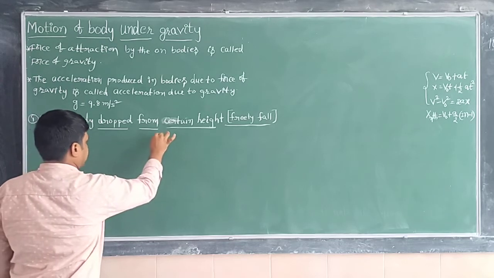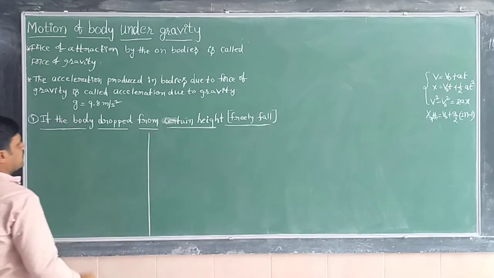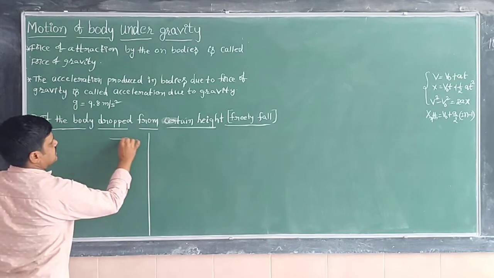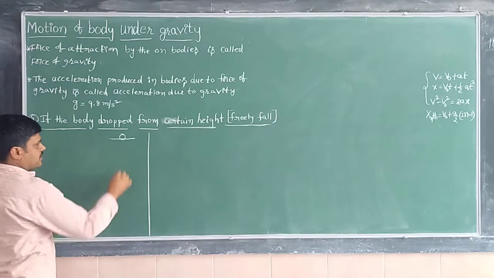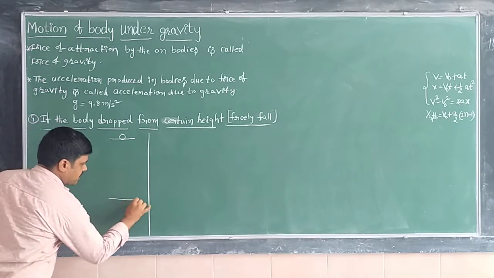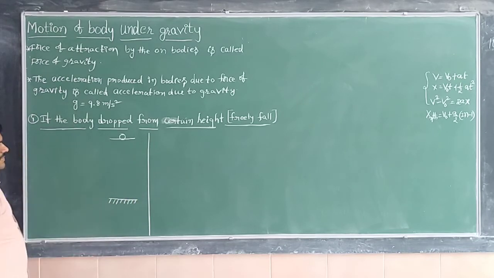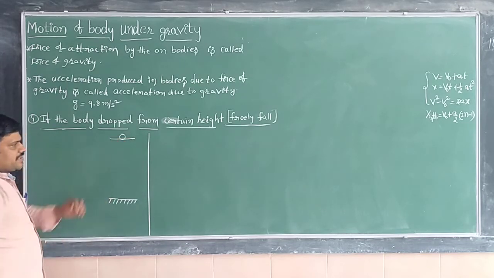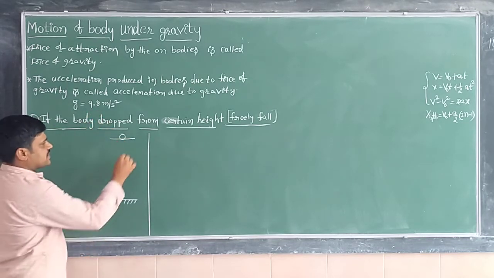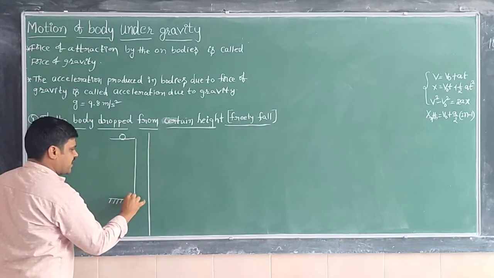Just look here at what I would like to explain. This is a certain height point. Here one body is there. This is the ground surface. Initially this body is at a height. Now just look here, what is the height?